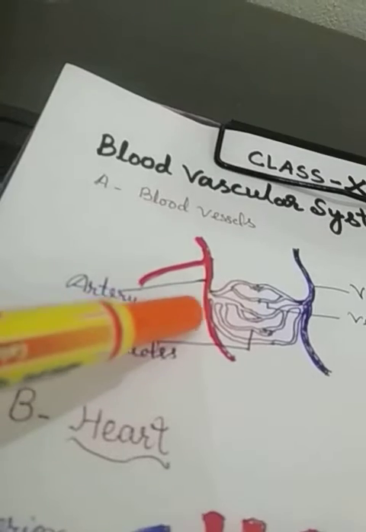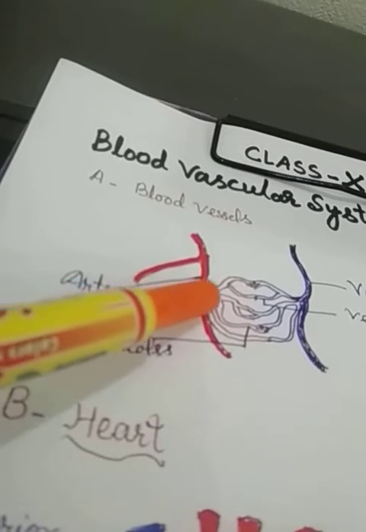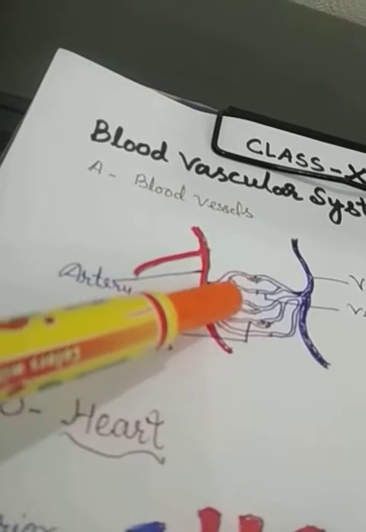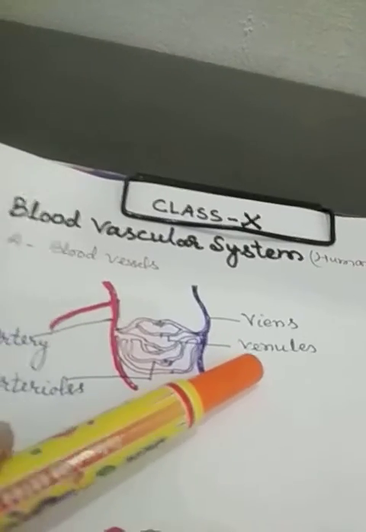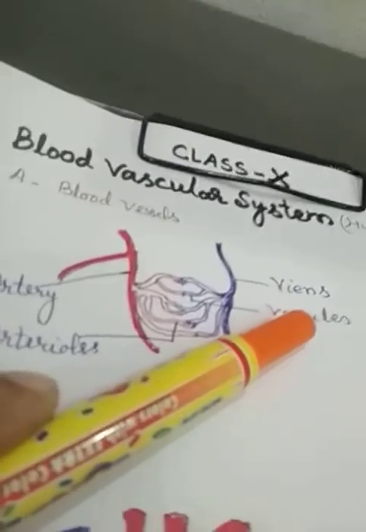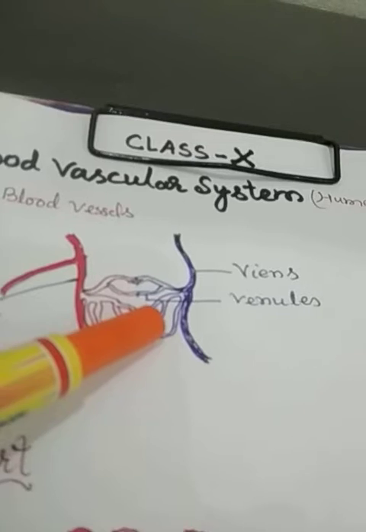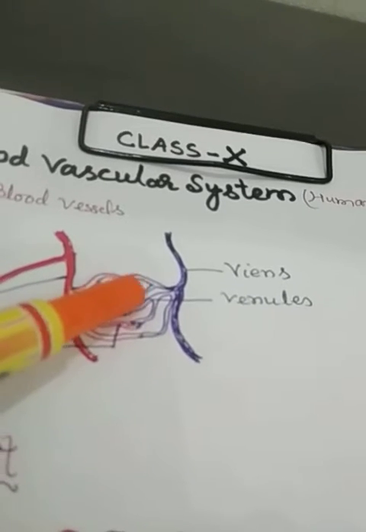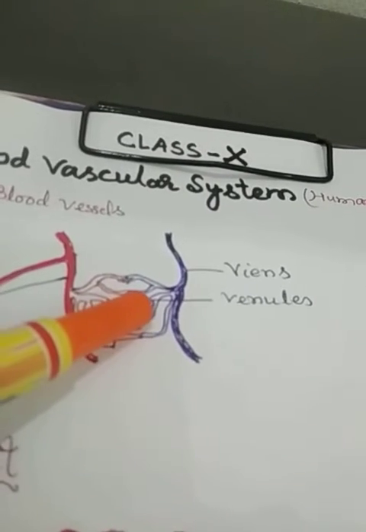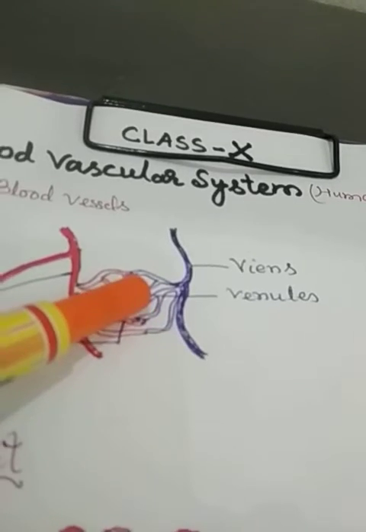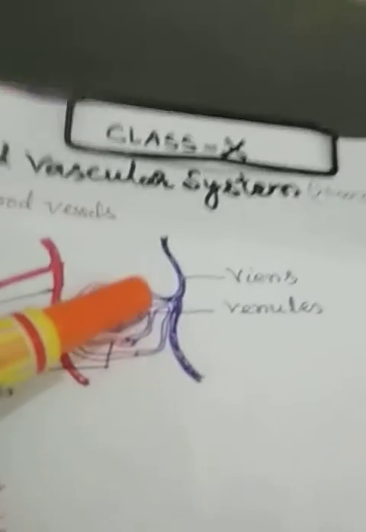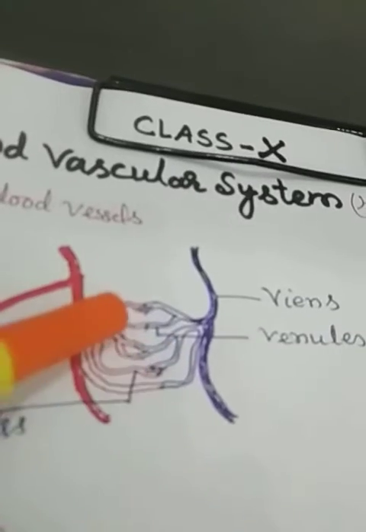The thin branches of the arteries are called arterioles, and the thin branches of the veins are called venules. They get supplied into all the organs of the body like lung, liver, kidney, intestine, and they get united together.